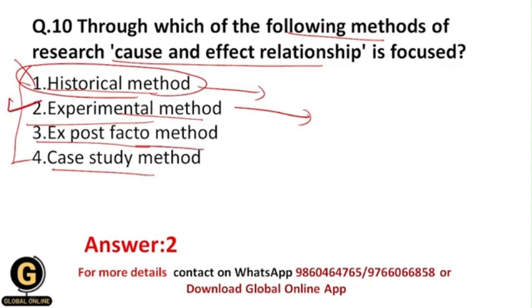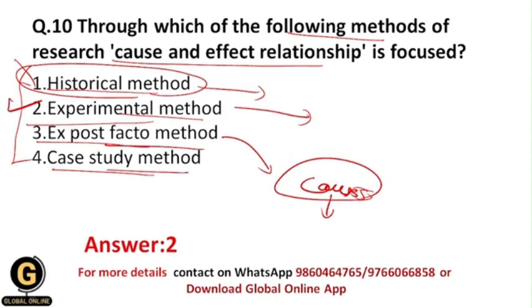Within the ex post facto method we study the causes of an event which has already happened in the recent past. Again here you see the relationship between cause and effect variables, but you can't manipulate the variables. The variables are not in your control because the incidence occurred in the recent past, so your focus is not upon cause and effect relationship only, but on other things as well.